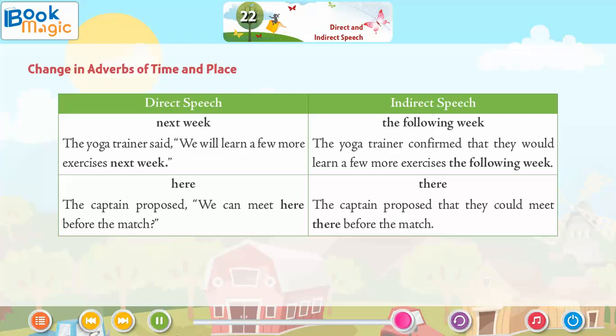Here. The captain proposed, "We can meet here before the match." There. The captain proposed that they could meet there before the match.